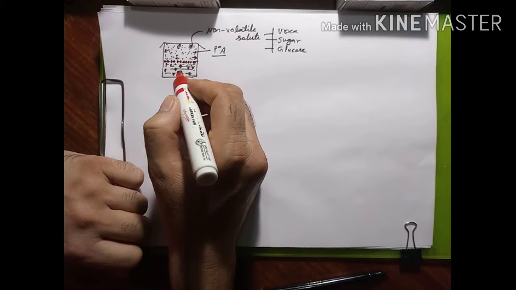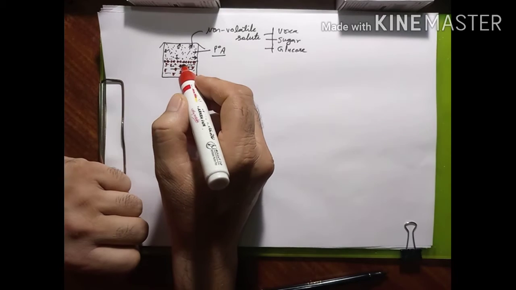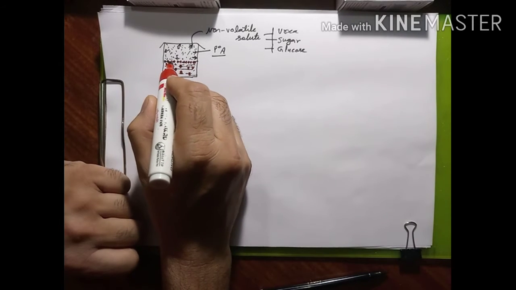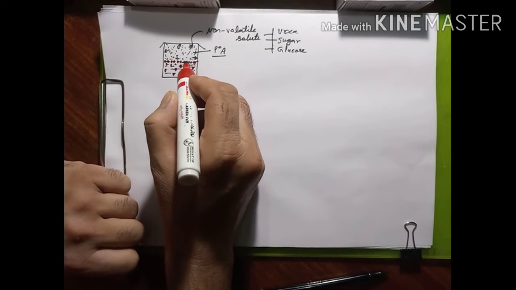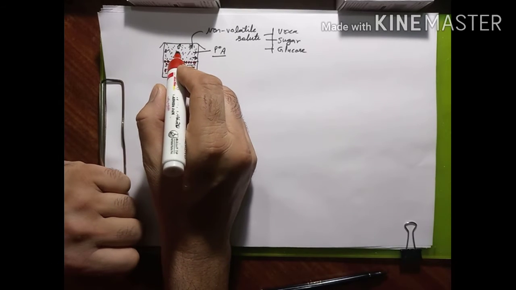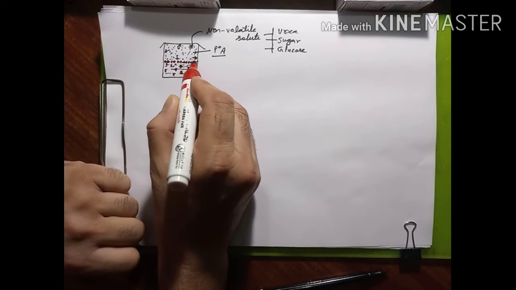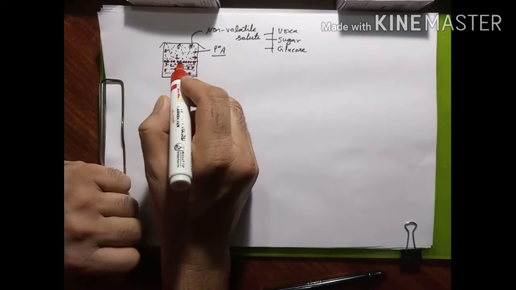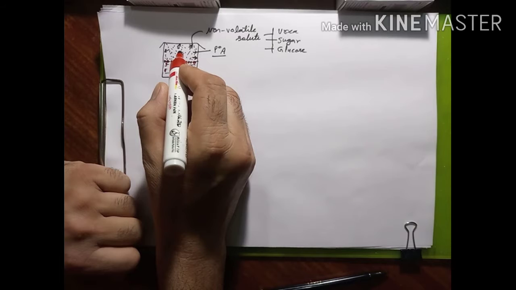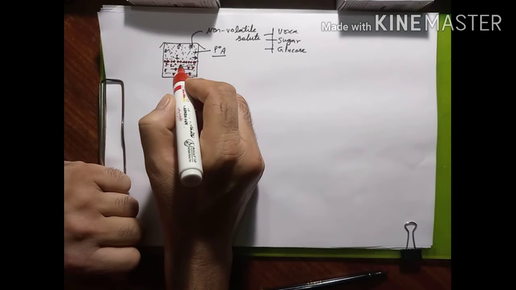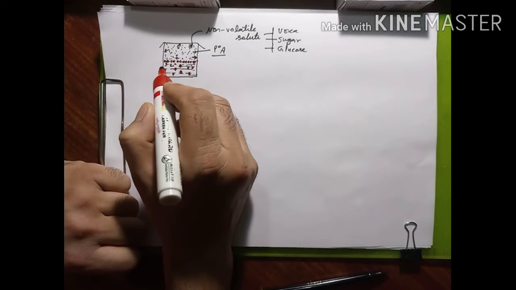Since the liquid is volatile, it will still convert into vapors, but when the particles of the solute are on the surface of the liquid, they do not allow these liquid molecules to come up in the form of vapors. These particles create a hindrance, and that is why a sufficient number of water molecules do not come up in the form of vapors. That is why the vapor pressure of this liquid in the solution decreases.